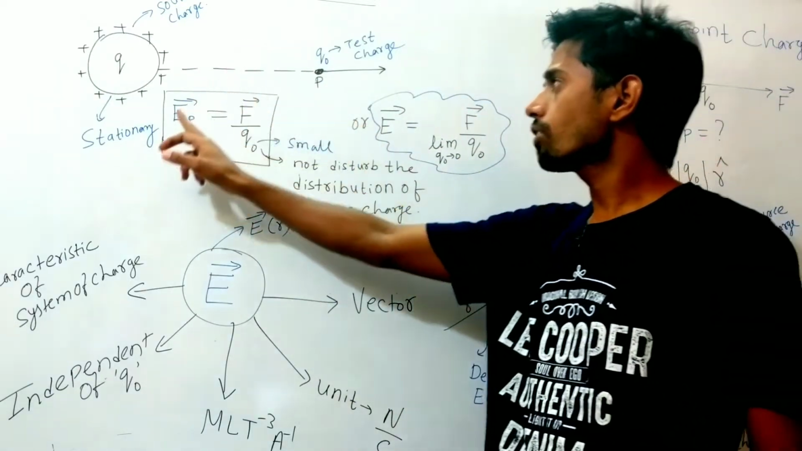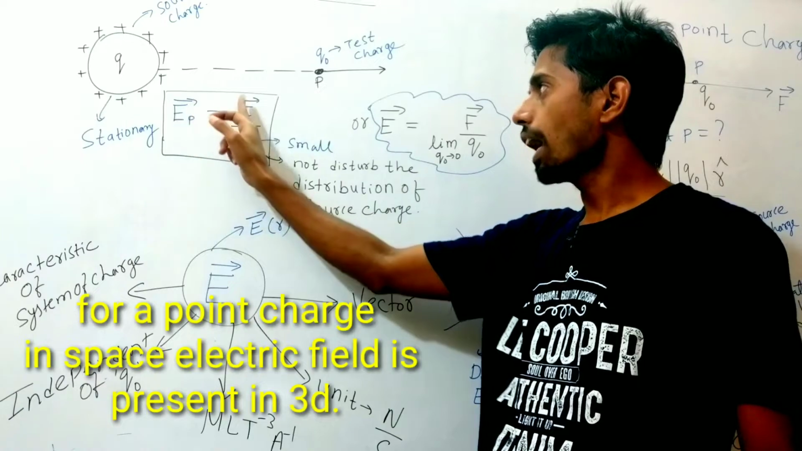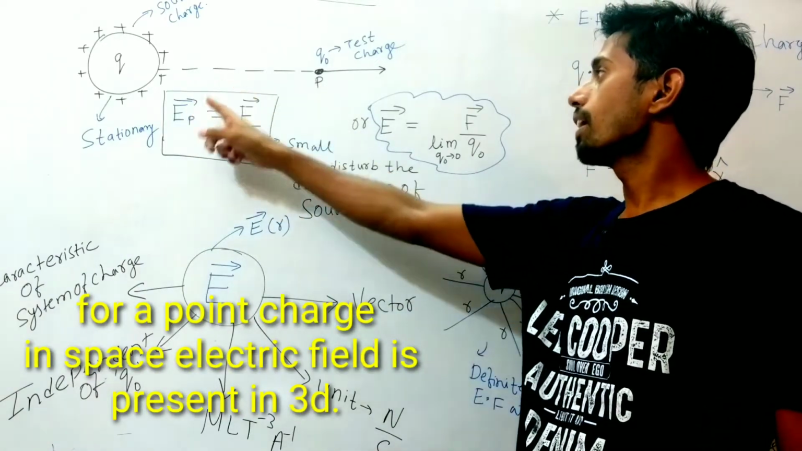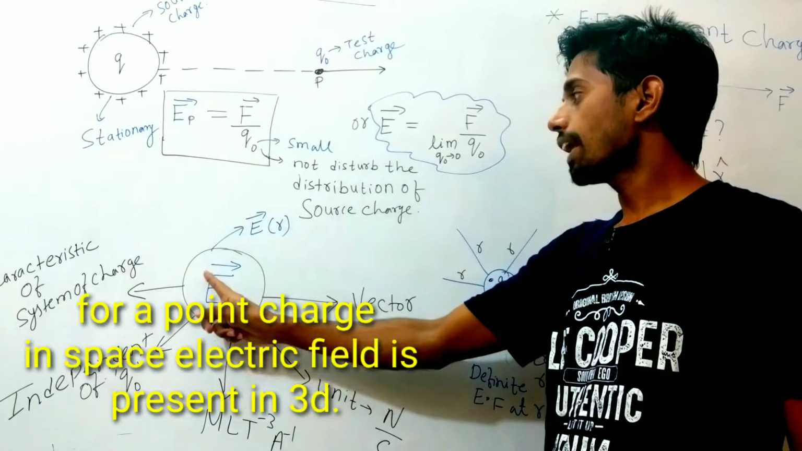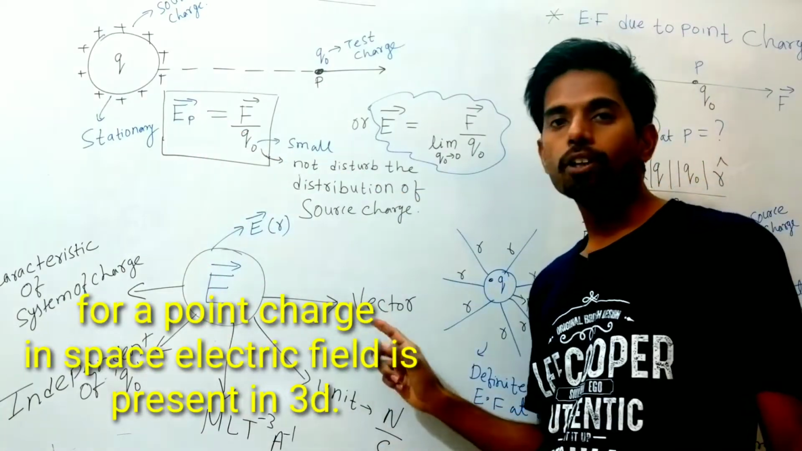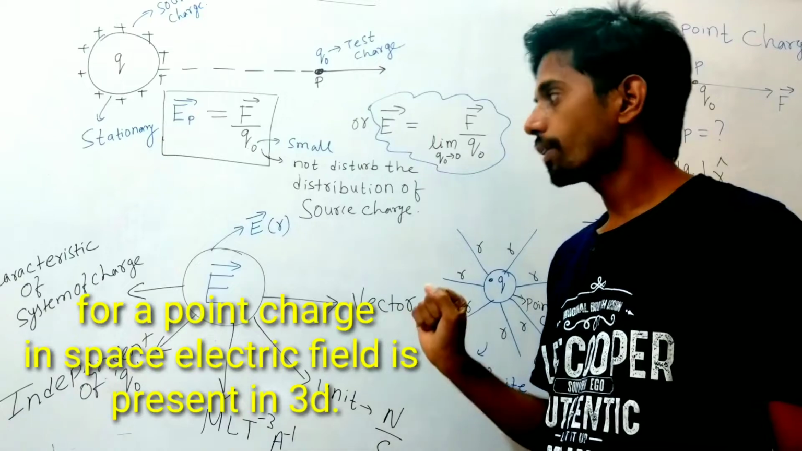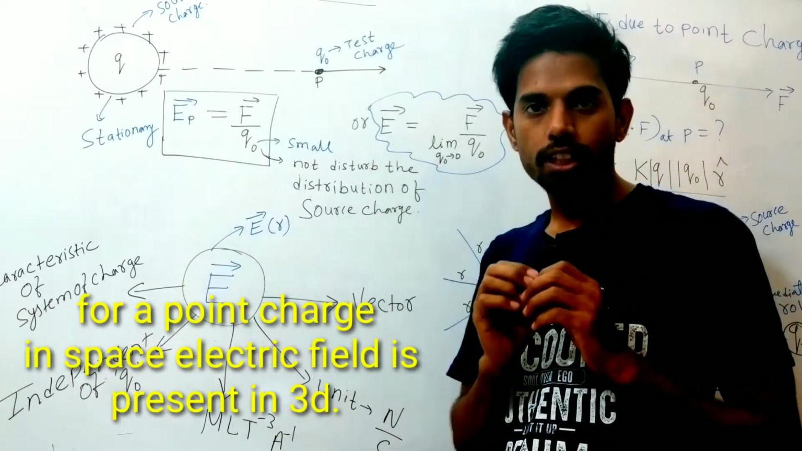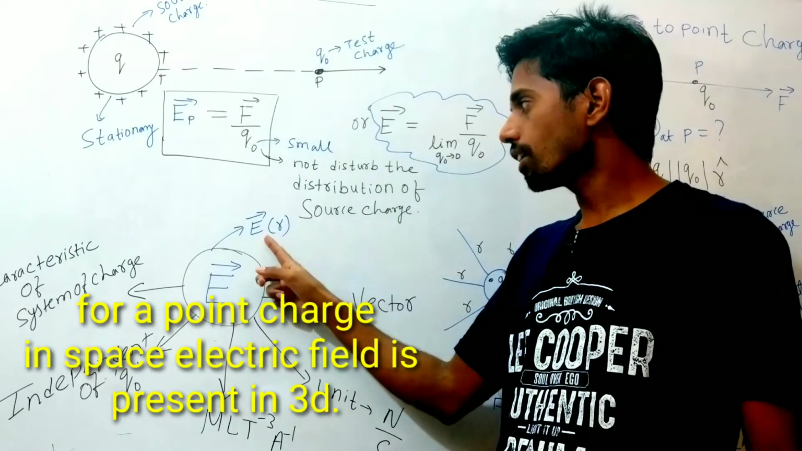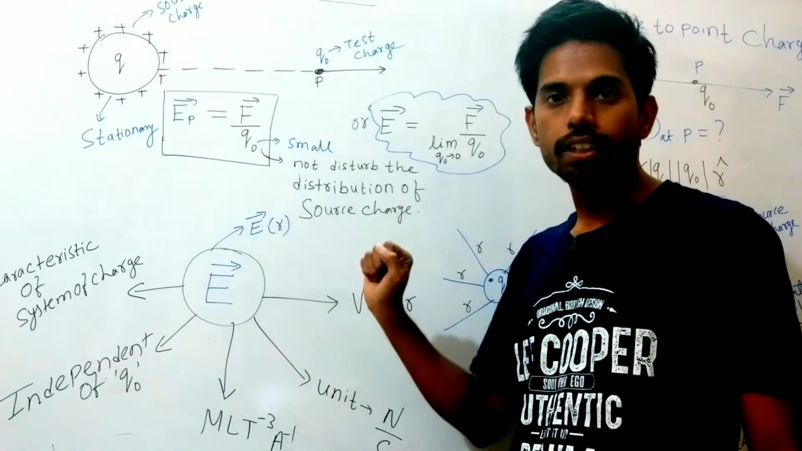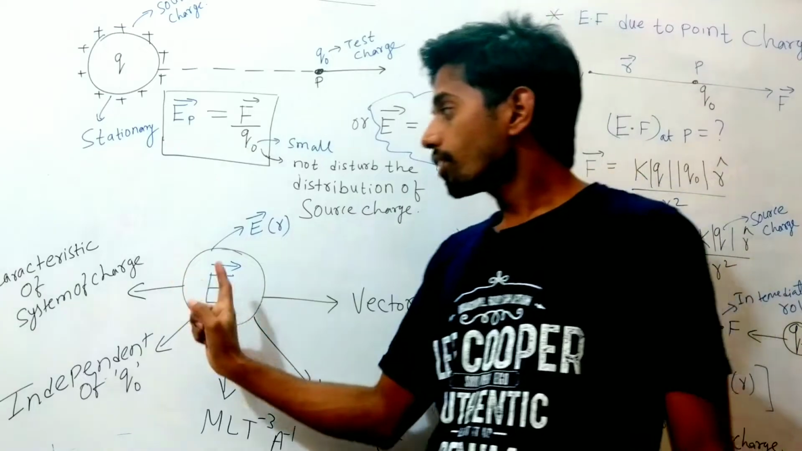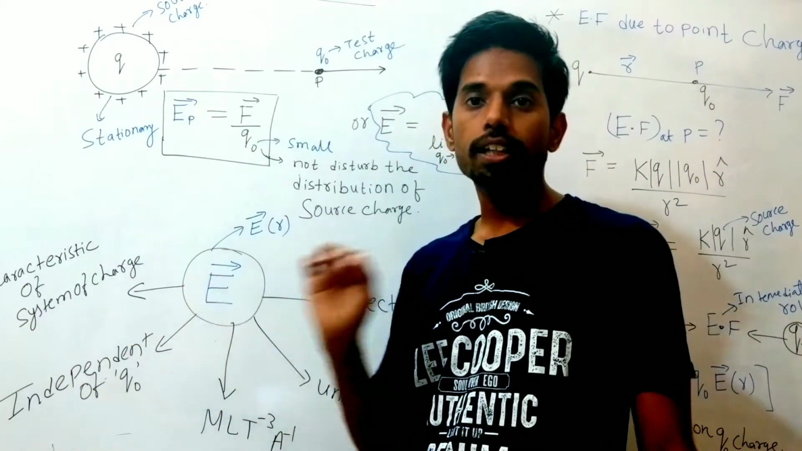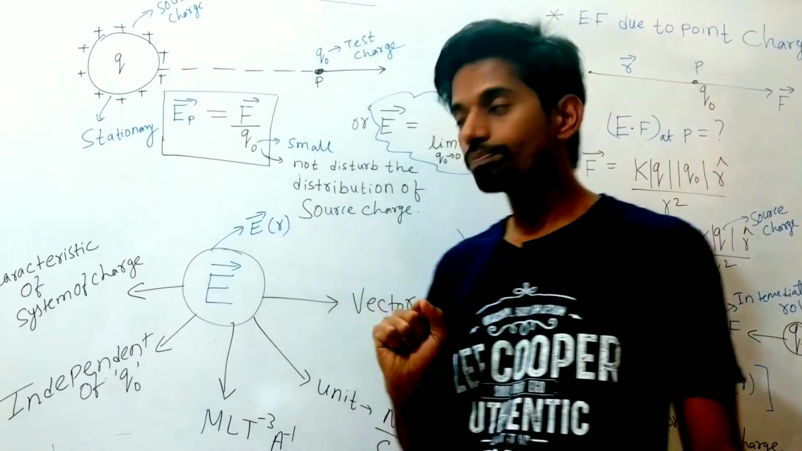So since electric field is given by force per unit charge, we know that electric field is a vector quantity because force is a vector quantity. Electric field is always present in three-dimensional space. That's why we can write electric field in the form of position vector, that is r. Electric field gives the characteristic of the system of charge.